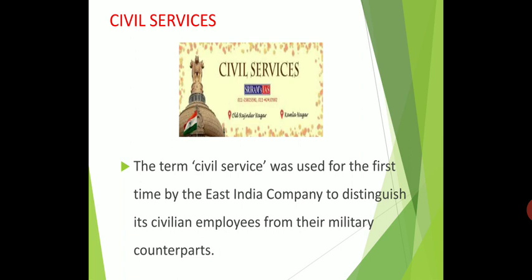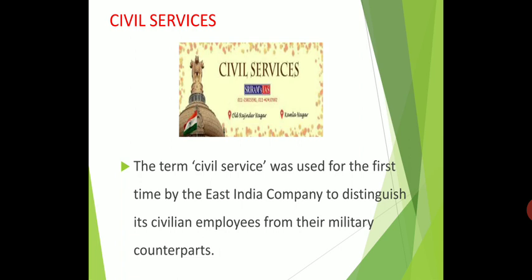This system was confirmed by the Government of India Act of 1858. It was introduced in 1853, and the government confirmed this in 1858. What is the Act? Open competition exam, introduced in 1853 and later adopted by the government in 1858.